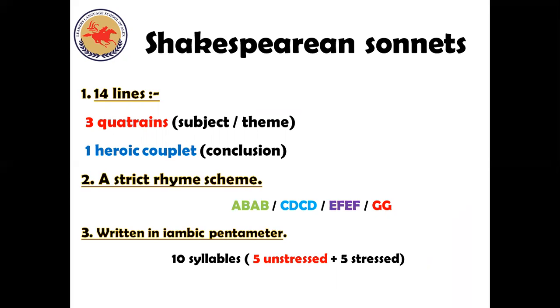Number two, as we said about sonnets, he has a regular rhyme. What is the strict rhyme scheme that Shakespeare follows in his sonnets? A B A B, C D C D, E F E F, G G, and that's regular in all his sonnets. Written in iambic pentameter. Okay, iambic pentameter is related to the idea of meter that we talked about before. You have in each line 10 syllables, okay?